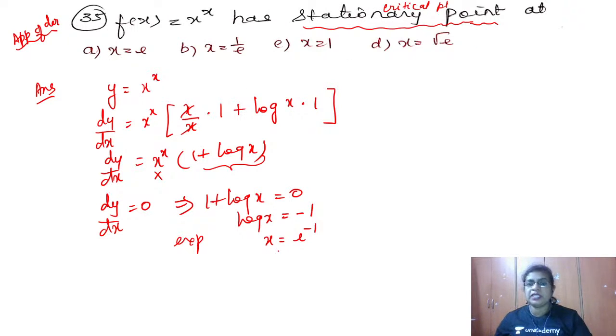So e to the power minus 1 is not in the options. A to the power minus m I can write as 1 by a to the power m. So e to the power minus 1 I can write as x is equal to 1 by e. At this point, it is called a stationary point. It is a critical point. Hope you have understood this concept. Okay, we move on to the next question, question number 36.